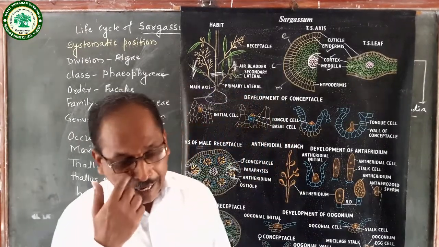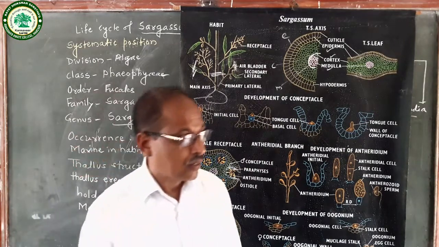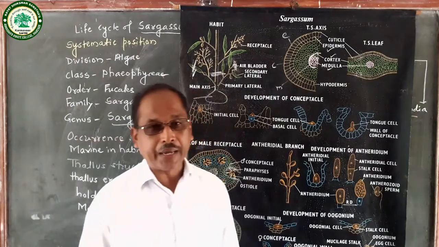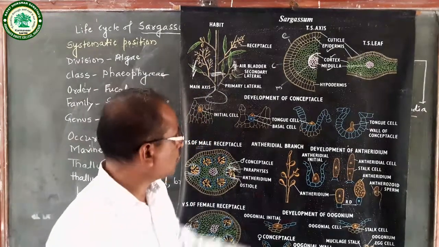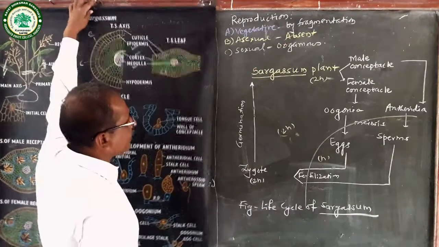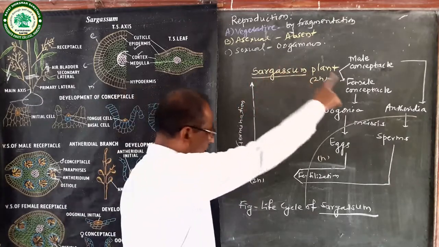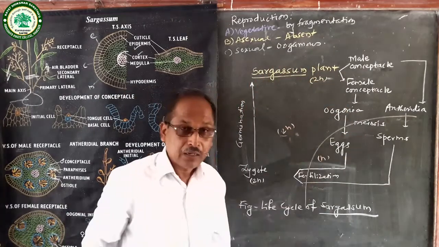Then in that zygote, further development takes place, and it develops into a new adult plant.